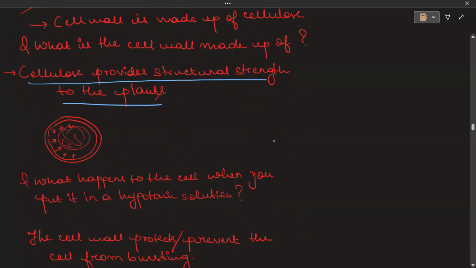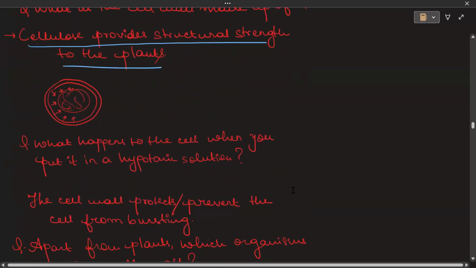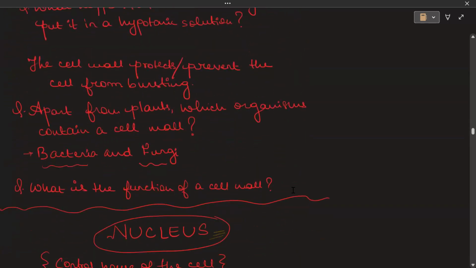Since the cell wall is present in the plants, apart from providing strength, the cell wall also protects and prevents the cell from bursting. Like if hypertonic solutions are there, the cell is protected from shrinking and from bursting because of the cell wall.